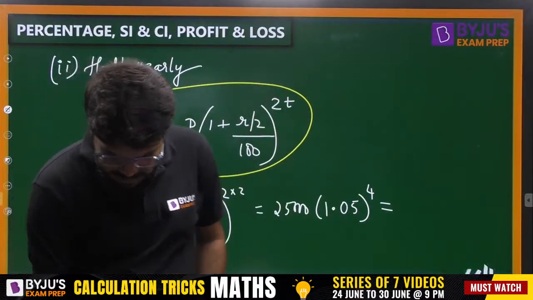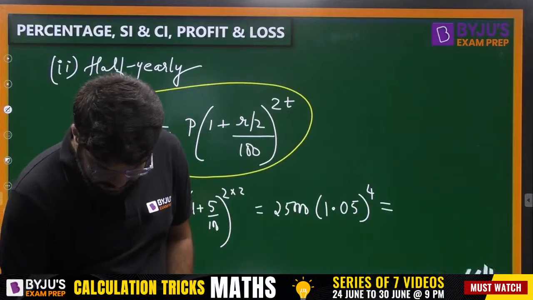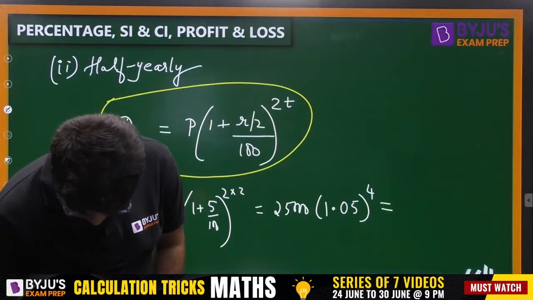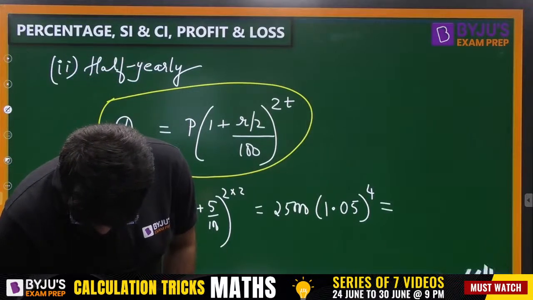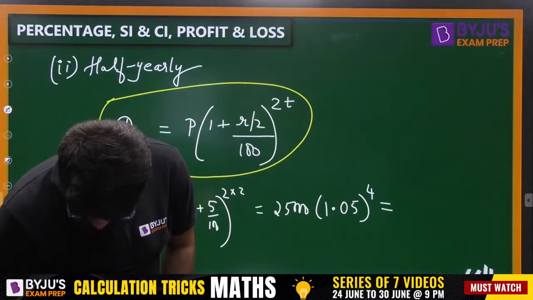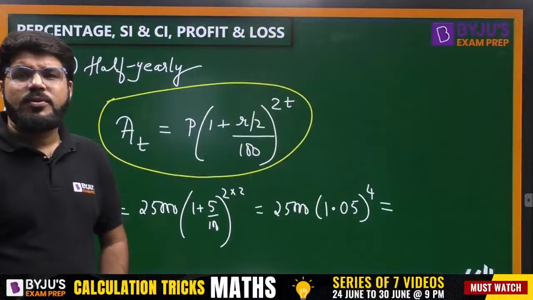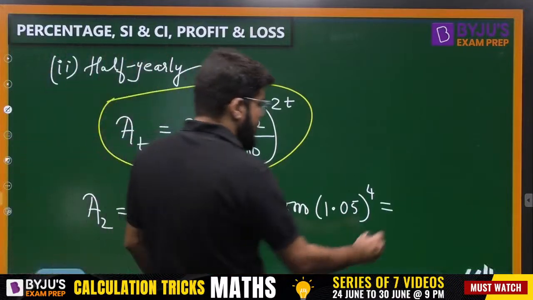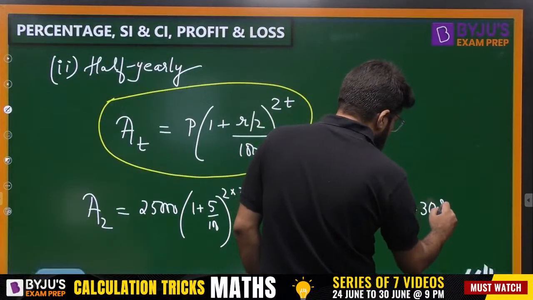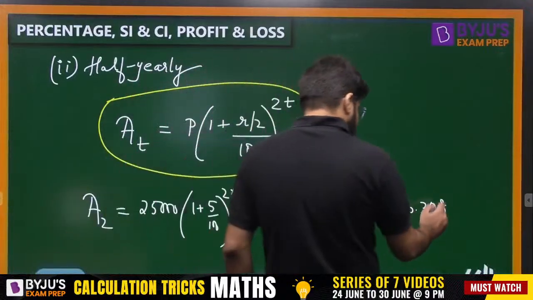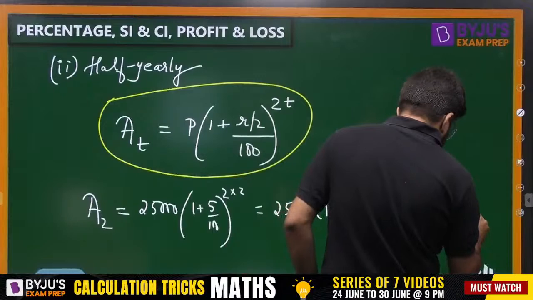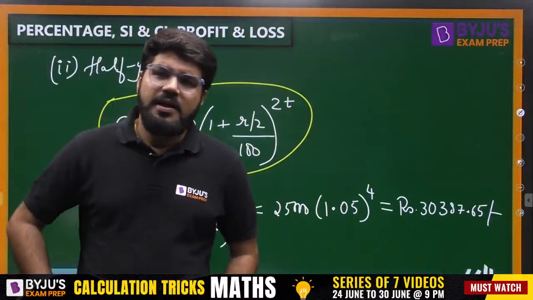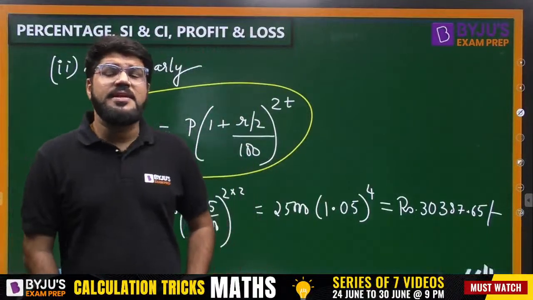Complete this calculation and give me the answer, guys. Everybody, how much is it? 3387. That is what is given by Bhavya as well. 3387.65625, correct. 3387.65 approximately.